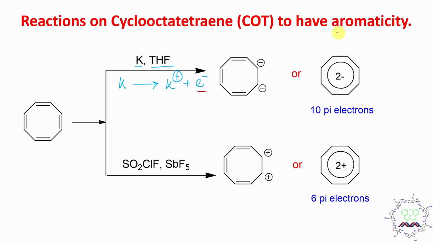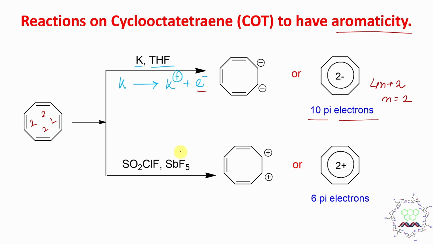The driving force is aromaticity. Previously it had 8 pi electrons, as each double bond contributes 2 pi electrons. Now after accepting this extra 2 electrons, it has a total of 10 pi electrons. Means according to the Hückel rule, the 4n plus 2 rule, here n is equal to 2, so it is aromatic and stable. So that's why this dianion is produced.